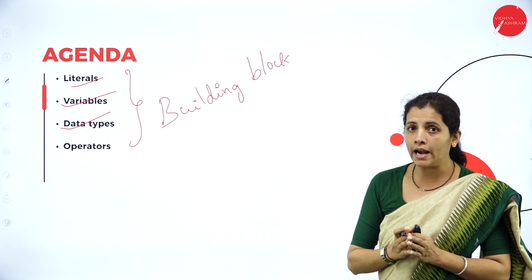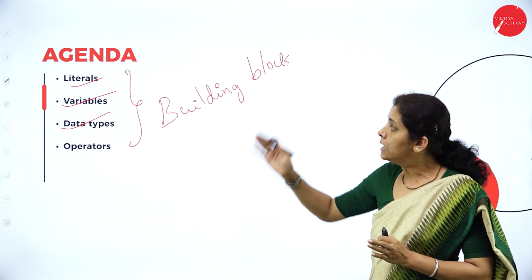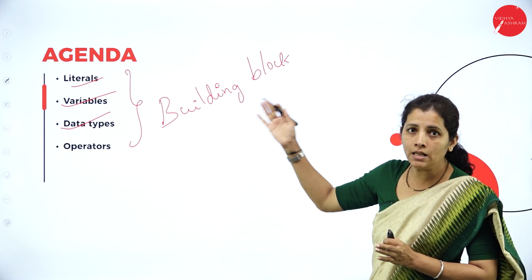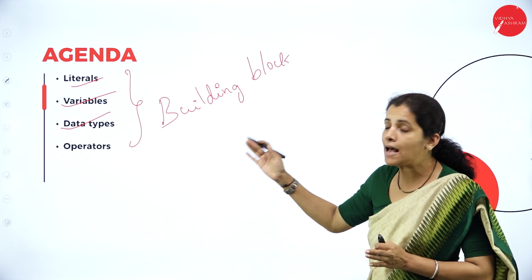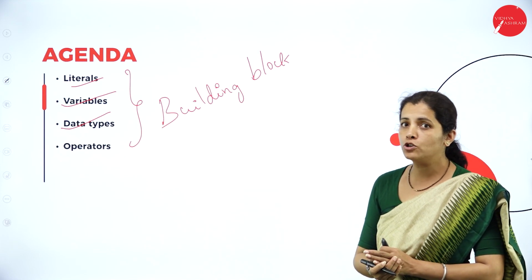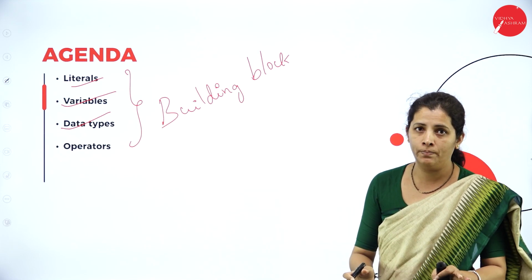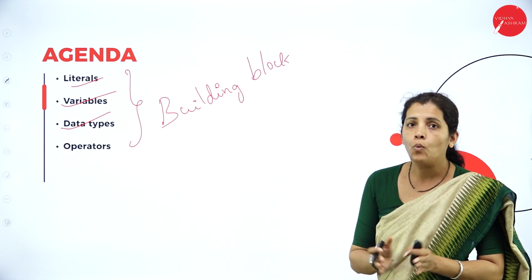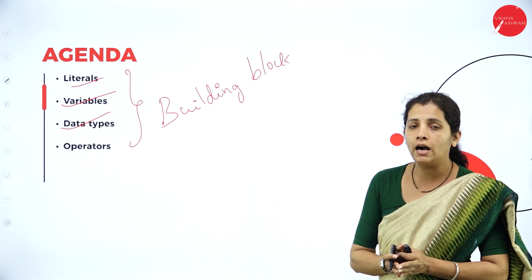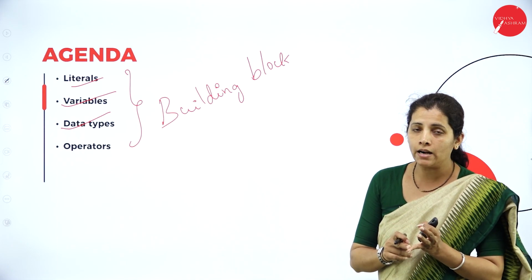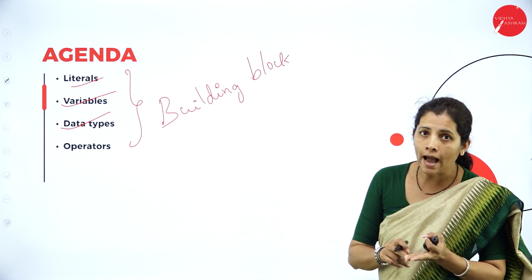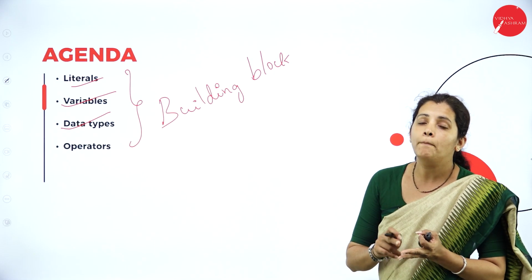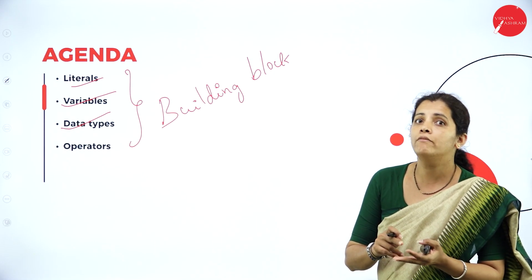Now the question arises, without literals, variables, data types as well as operators, is it possible to write the program? No. Suppose if I want to construct a house, what are the things I require? I require sand, I require land, I must have budget, I must have labor.